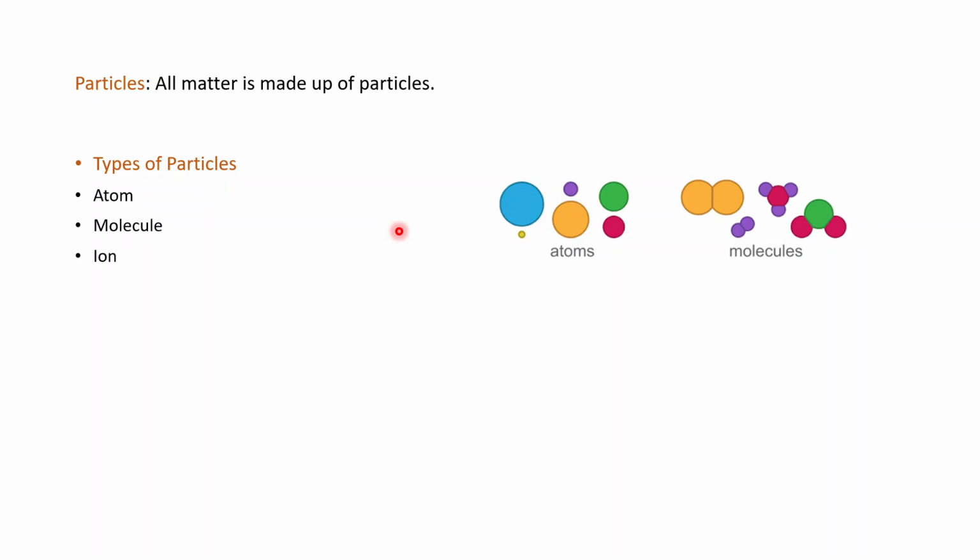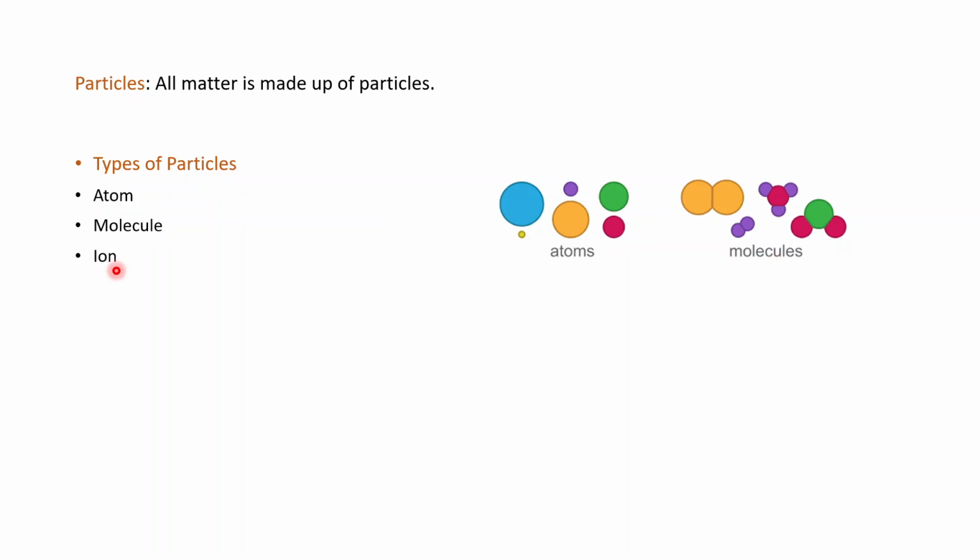An atom is the smallest particle that cannot be broken down by chemical means. What are molecules? A molecule is a particle of two or more atoms joined together.